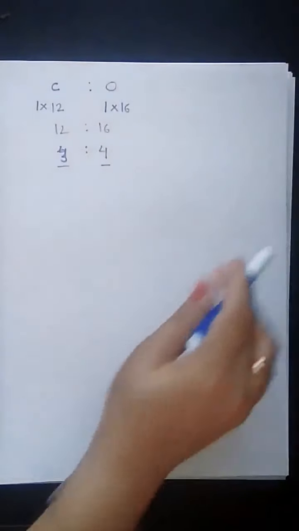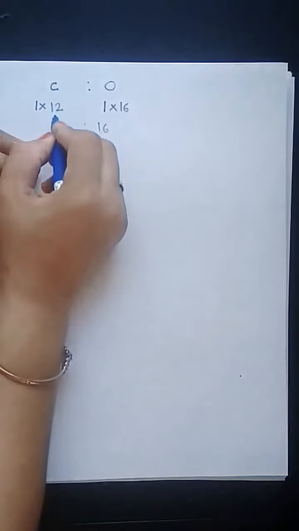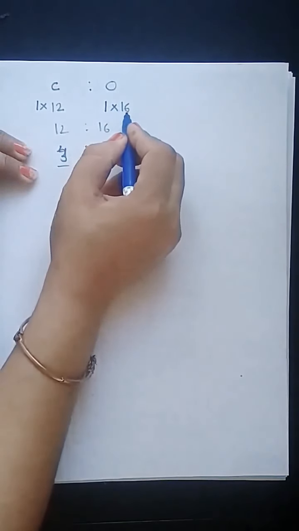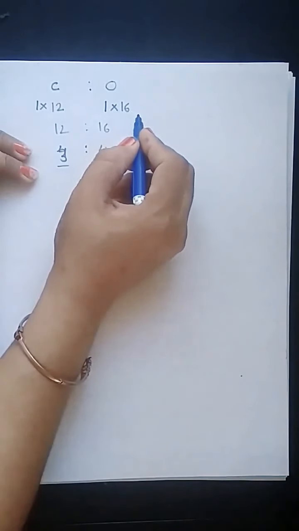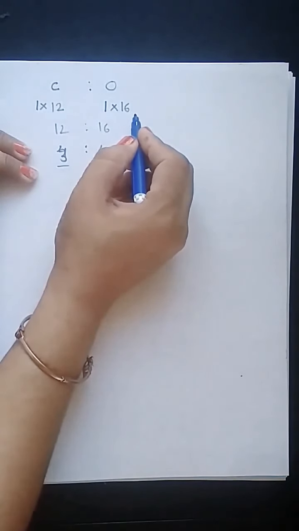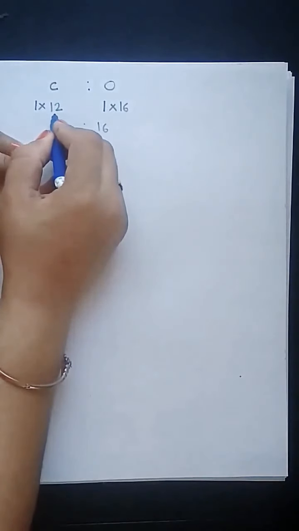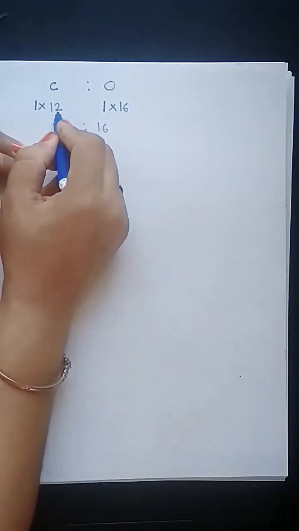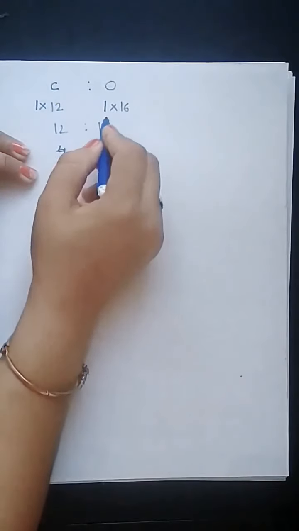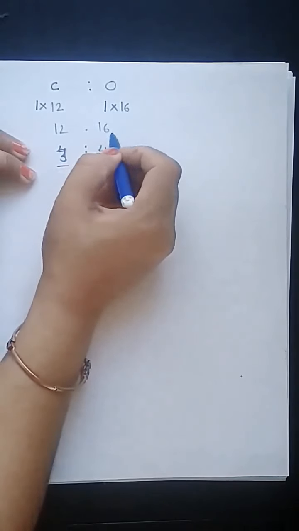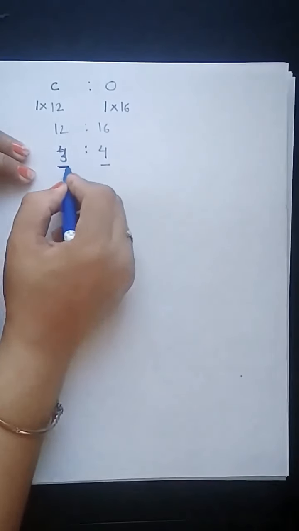Now we will see another example of carbon and oxygen. If they are reacting, carbon is having molar mass 12, oxygen is having molar mass 16. Molar mass is gram atomic mass for elements, and for molecules it is gram molecular mass. We'll see that a little bit later. See, 1 into 12, 12 is the gram atomic mass of carbon. If I take 1 atom of oxygen, 1 into 16, 16 is the molar mass or gram atomic mass. Ratio will be 3:4.